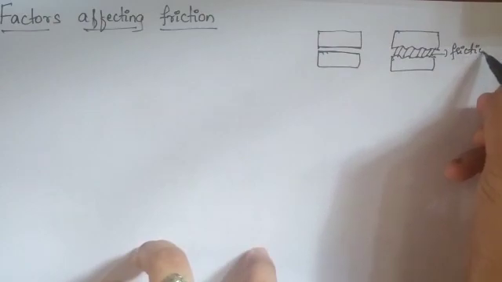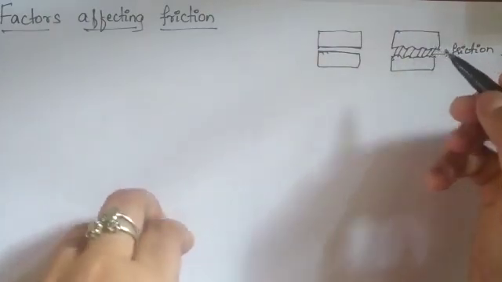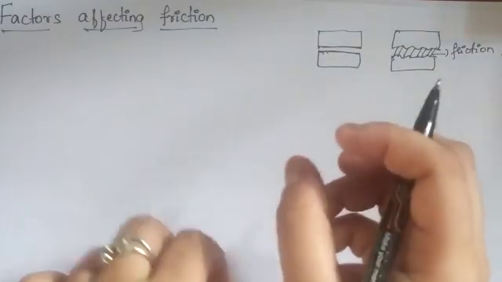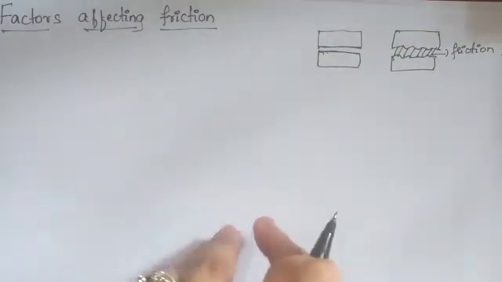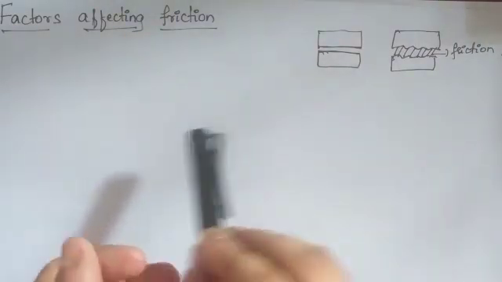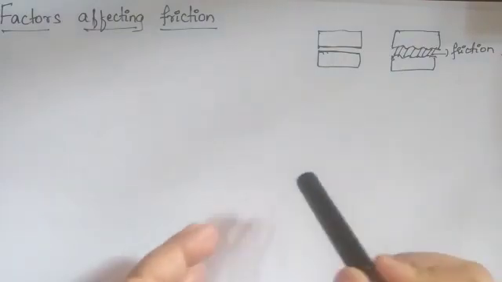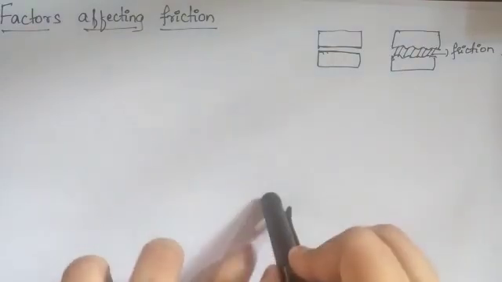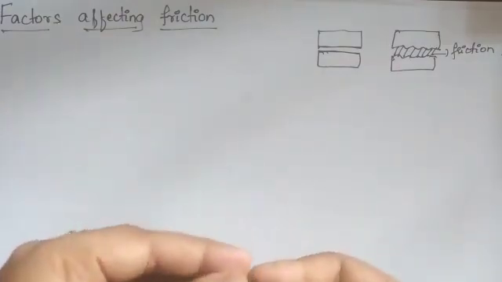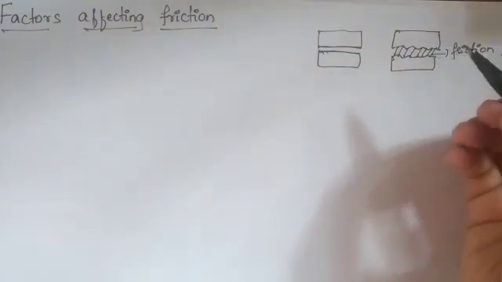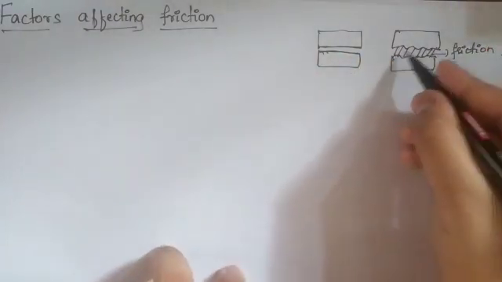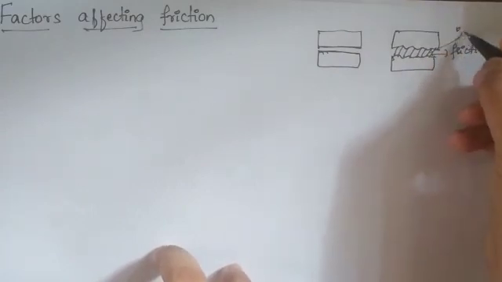That means even in a smooth surface, there will be some minute irregularities. Even if I take this solid object and push it, I have applied the force, and then also this solid object will stop moving. Why? Because in the smooth surface also there will be some minute irregularities. These irregularities will interlock.